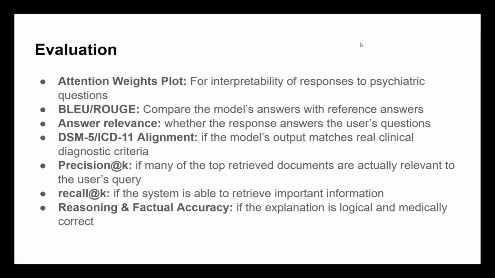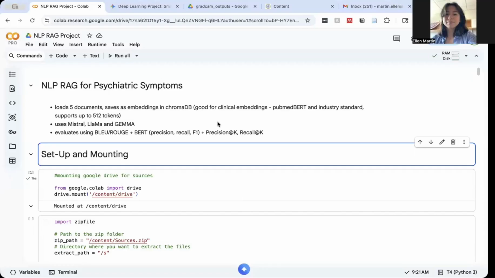We evaluate our model using metrics like BLEU, ROUGE, relevance, precision, and recall, and check if answers are accurate and aligned with clinical guidelines. We use BLEU and ROUGE scores to compare generated answers with reference responses. And for retrieval performance, we measure precision at K and recall at K to see how well the system retrieves relevant information. This is our code for our RAG system for psychiatric documents.